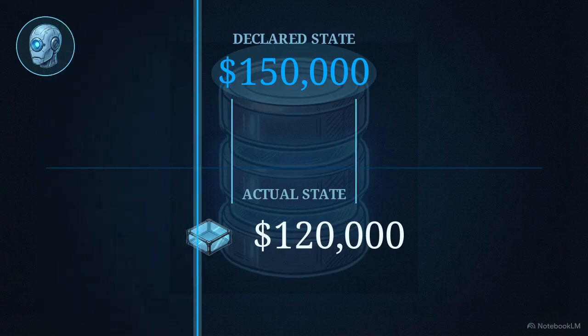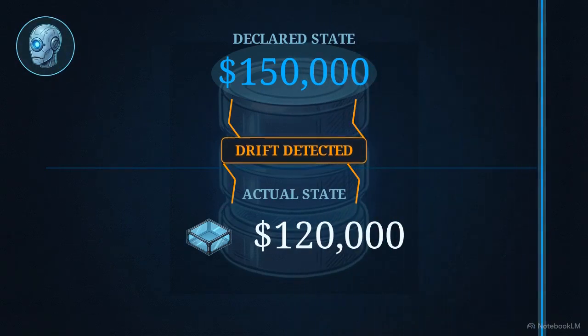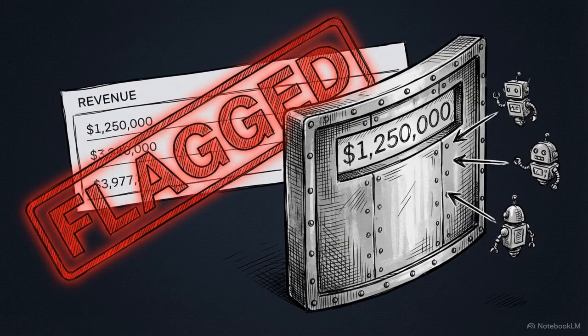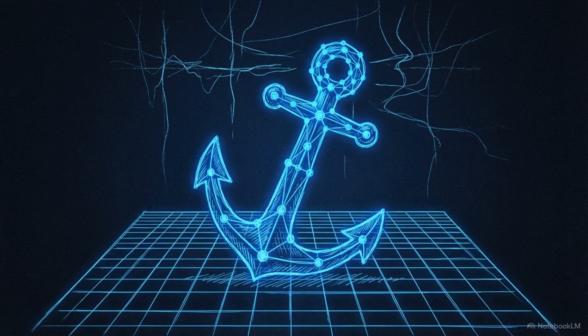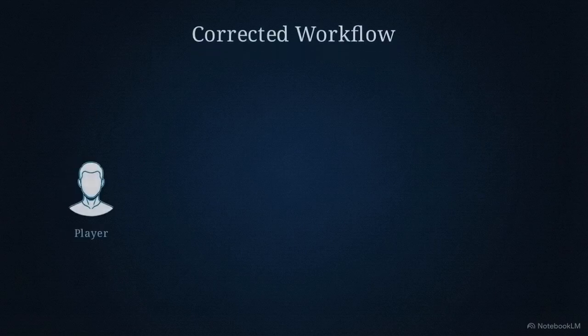Sweeping the codex, it verifies the total matches the mathematical sum. Upon finding a mismatch, it detects system drift. The mage immediately flags the discrepancy in the codex and blocks any subsequent agent actions that would rely on that corrupted revenue figure. By assigning this monitoring role to an agent, the framework ensures the system remains anchored in reality, regardless of human error. Following the detection, the reconciliation protocol reverts the derived field. The manual edit is wiped away and replaced by the correct mathematical calculation based on the raw logs.